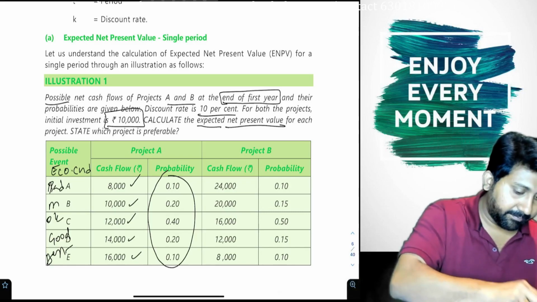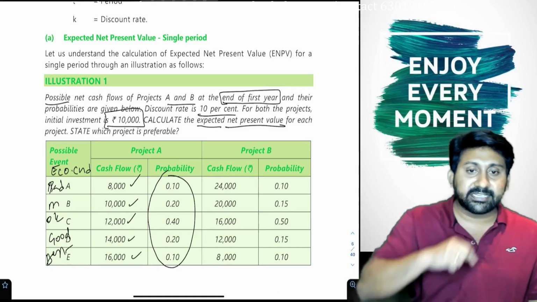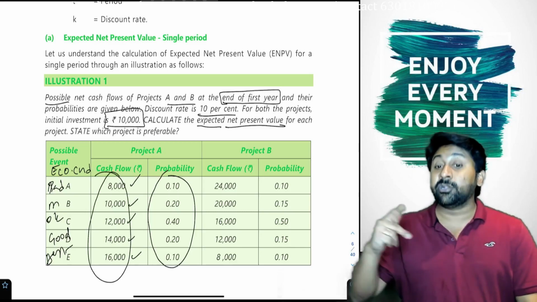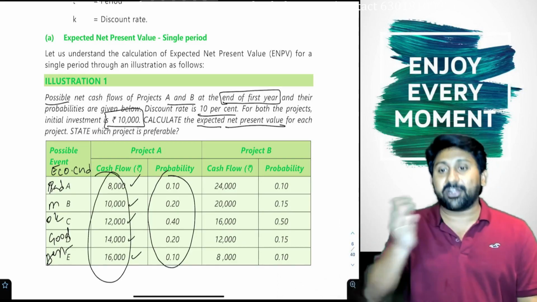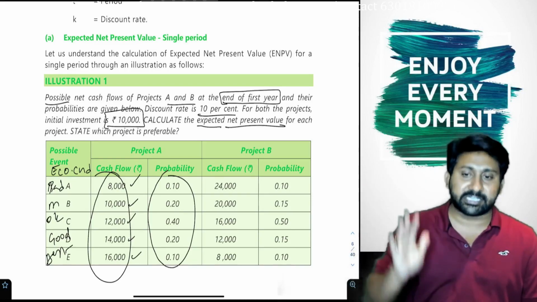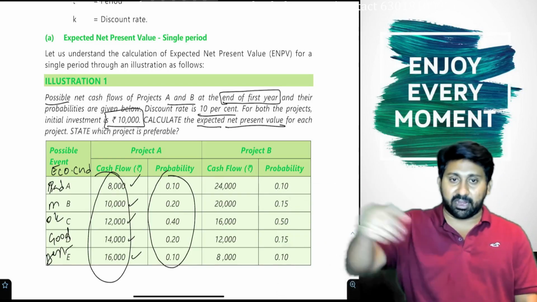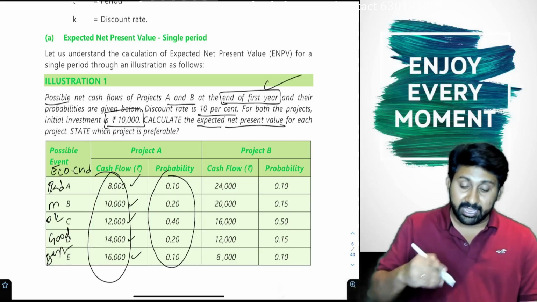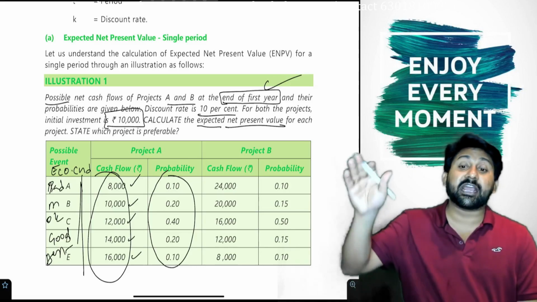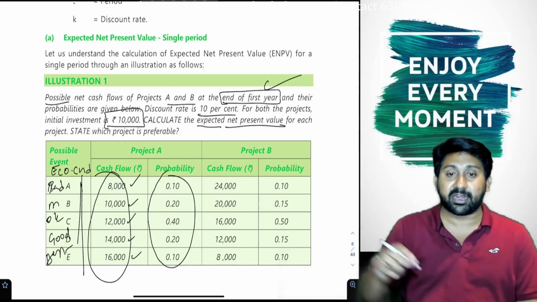Take calculators, everyone. This is all cash flow of how many years? 1 year. By the end of first year, I may either get 8,000 or 10 or 12 or 14 or 16. These are not years; these are all different economic situations prevailing during the year.